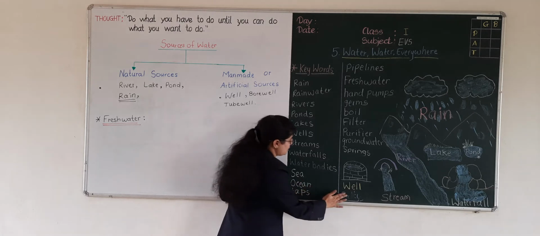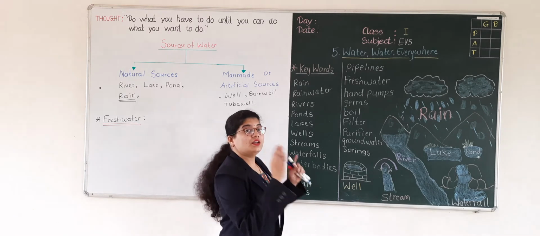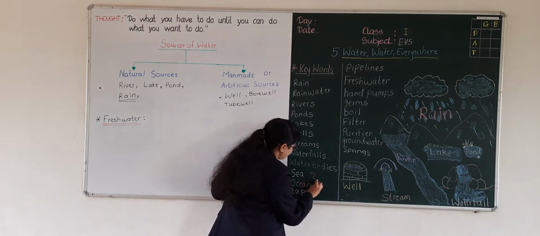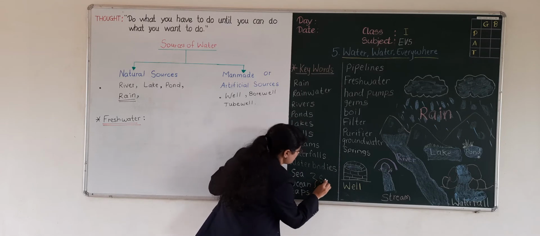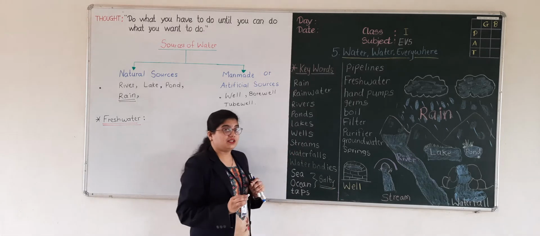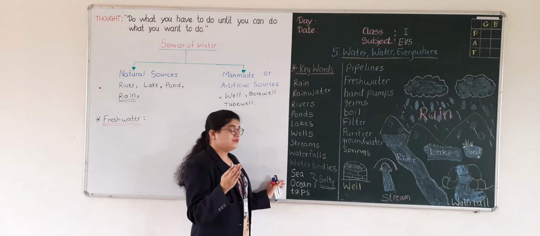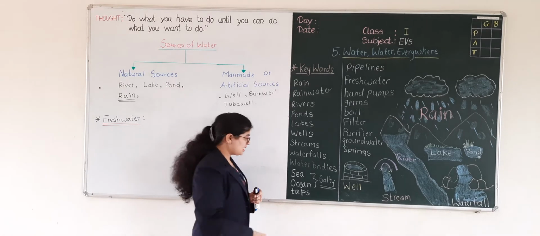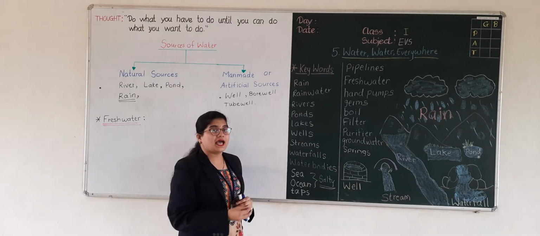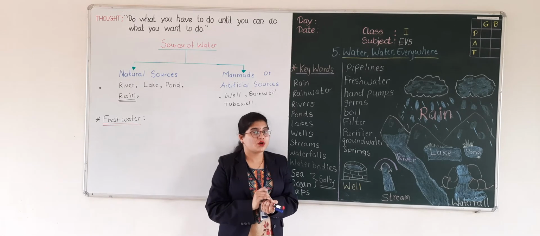The sea and oceans are huge water bodies, and these are salty water sources. Can we drink the water from sea and ocean? No, we cannot drink water from sea and ocean, as that water is salty. It contains more amount of salt.